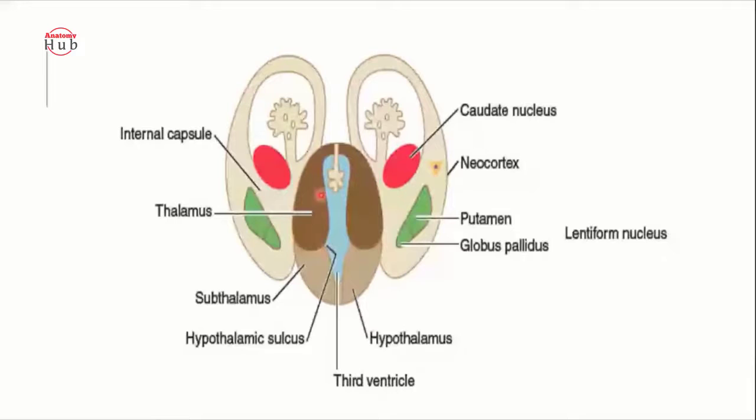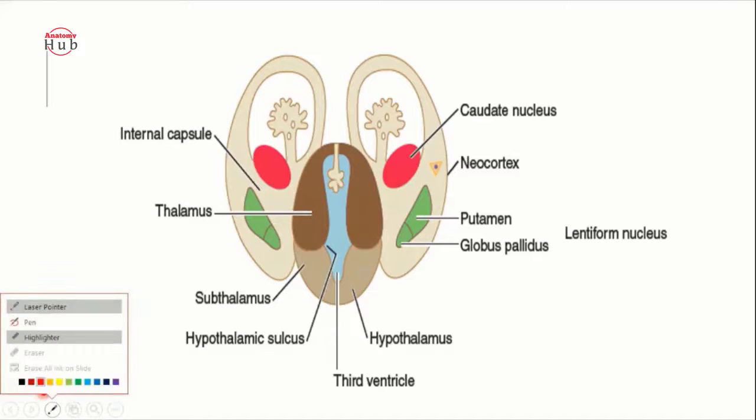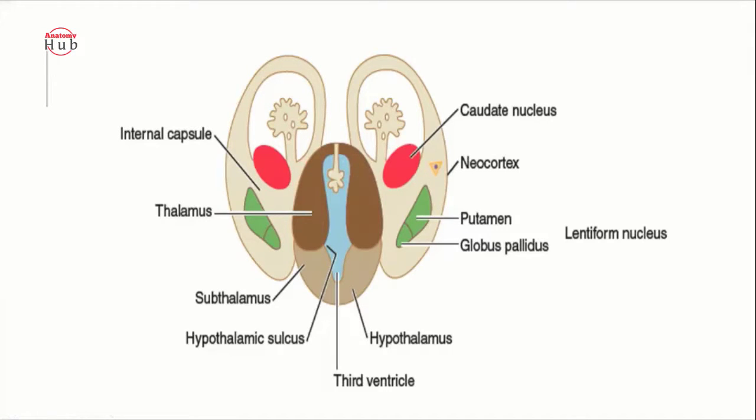Roof plate means what? Nothing but the ependymal cells that are present in between the thalamus. If you want to see the epithalamus, I will draw. See, here we got the two thalami. Here we will get the two thalami, and above that, what will we get?